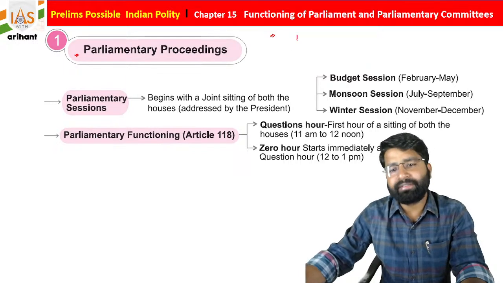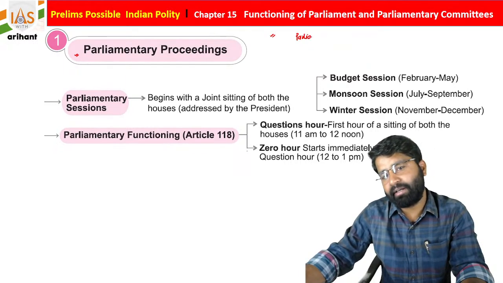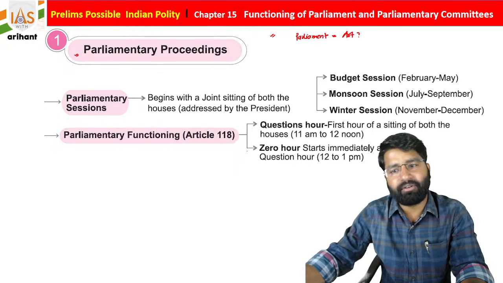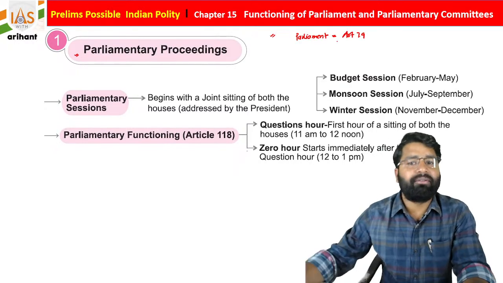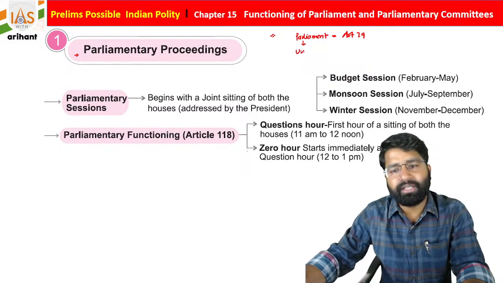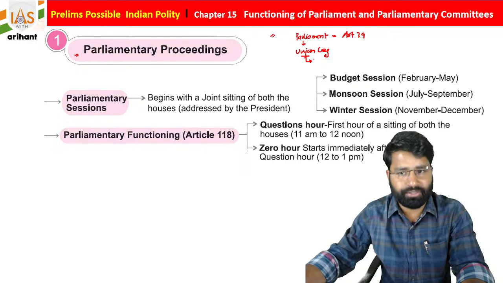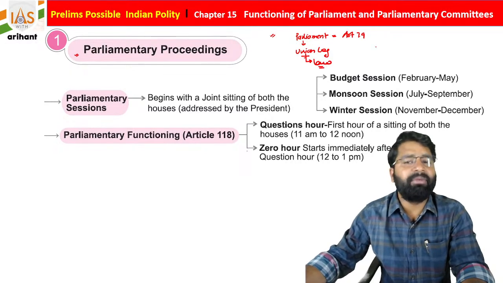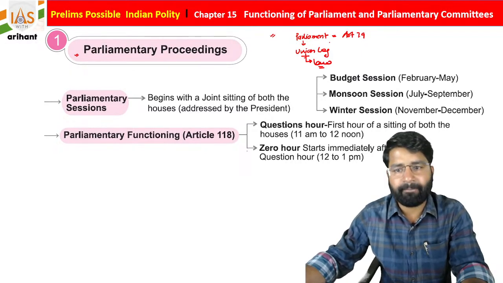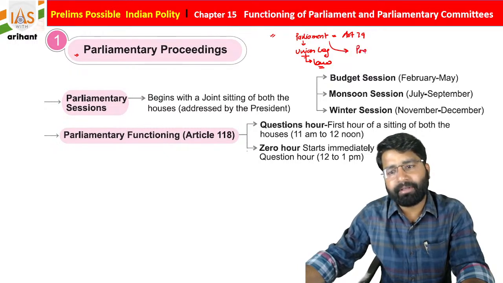We already discussed, students, that parliament is mentioned in Article 79 of the Indian Constitution. Basically it is the union legislature, a legislature that makes law for the nation. The union parliament is a law-making body for the union, and it contains the President of India, Lok Sabha and Rajya Sabha.